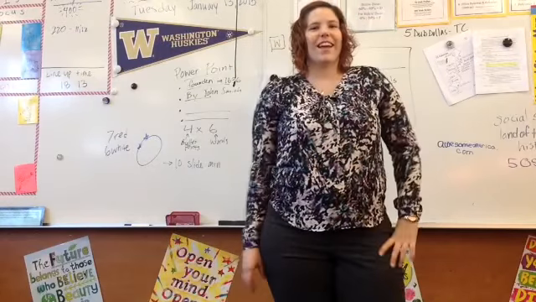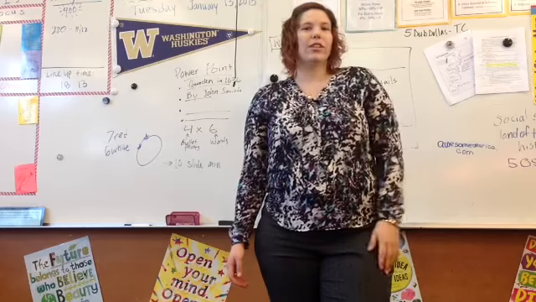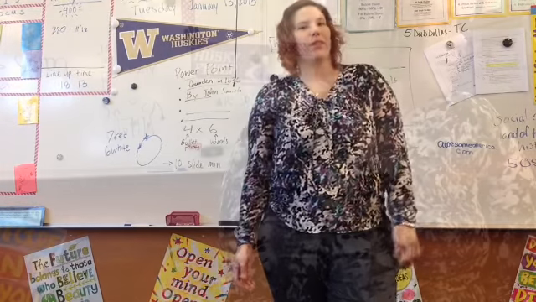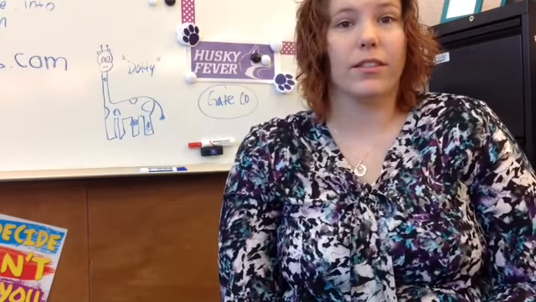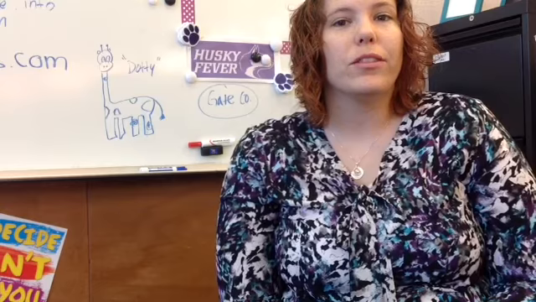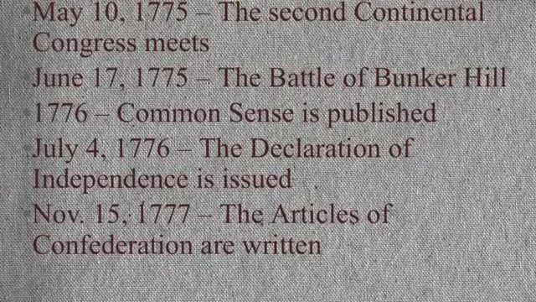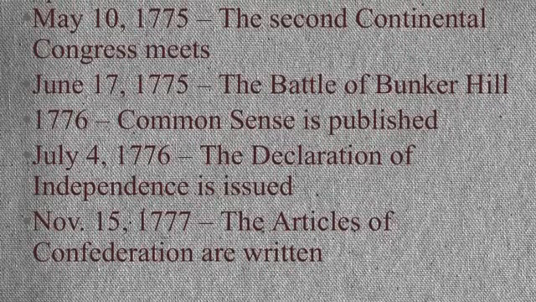Good morning, class. Today we are focusing on the road to war, or the American Revolution, and our Declaration of Independence from the English. As usual, we have 5 events on our timeline for this lesson, and you will see our first event is May 10th, 1775, and it is the Second Continental Congress meets.